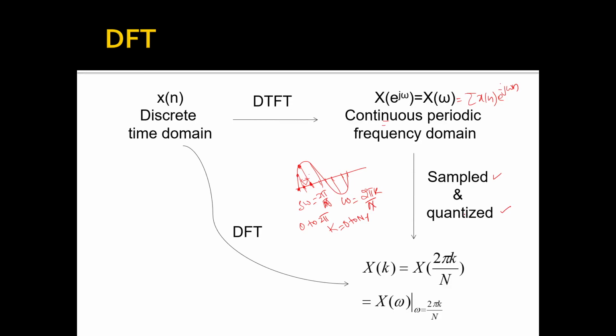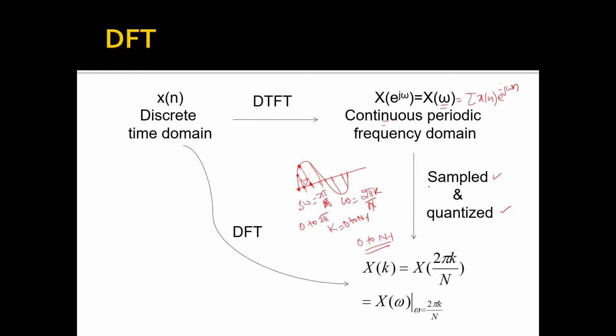So we sample and quantize the signal, and from continuous periodic signal we get discrete signal. And this discrete signal, whatever we get, it is once again periodic. So we take the values from 0 to n minus 1, and what we get is the digital non-periodic signal. When I said omega is equal to 2 pi k by n, here in place of omega, if I substitute 2 pi k by n, I will get the digital signal.